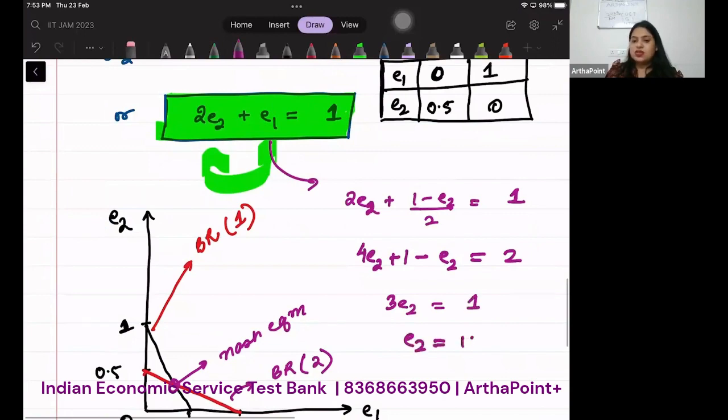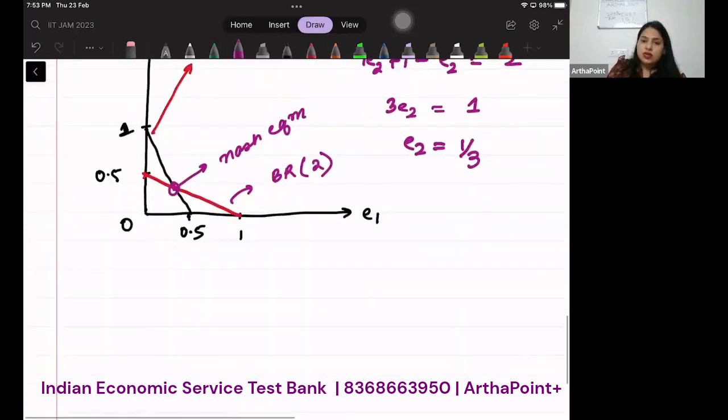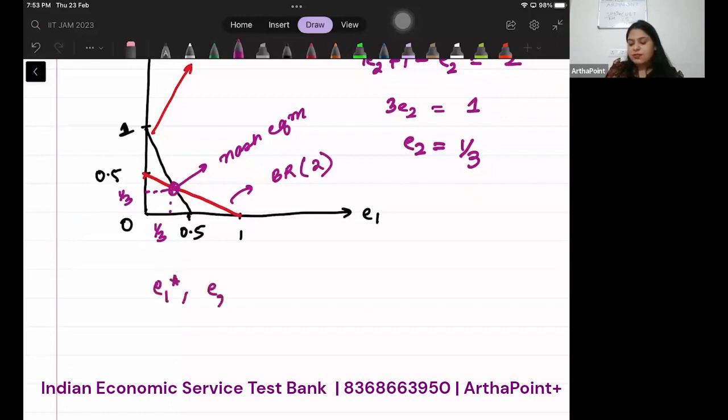E2 is 1 by 3. So the value of effort 2 is 1 by 3. Here also you will get 1 by 3. So each agent will put how much effort? 1 by 3, 1 by 3. This is how you can go ahead and you can find equilibrium in this case.